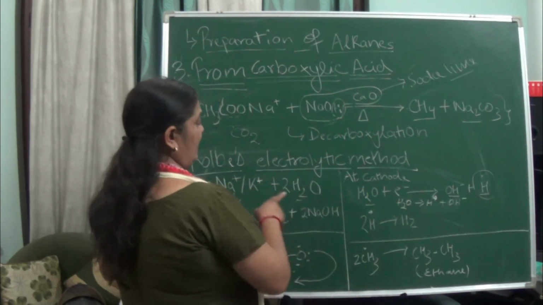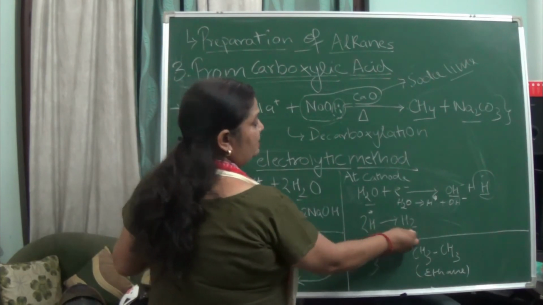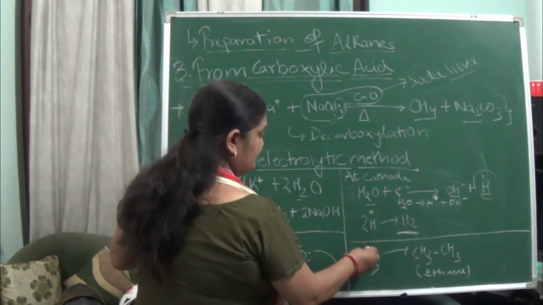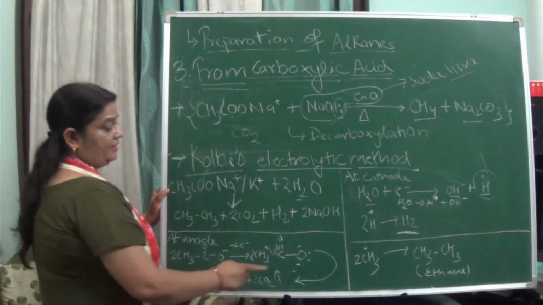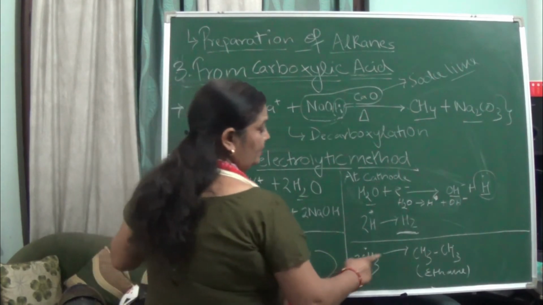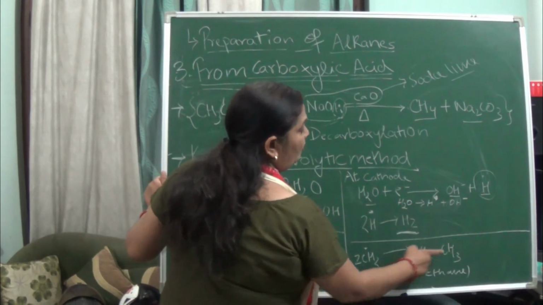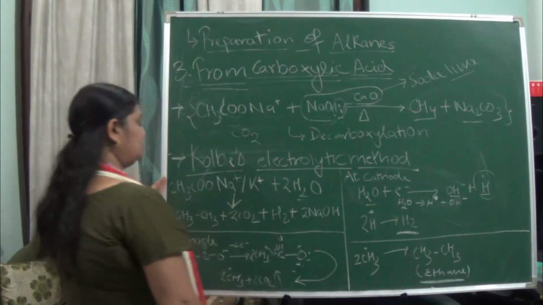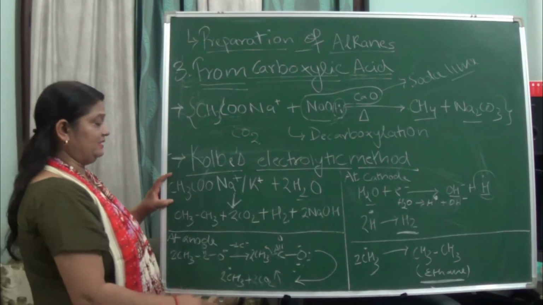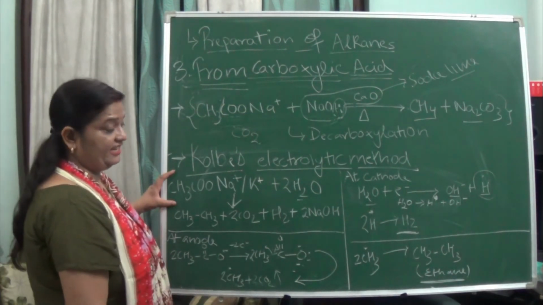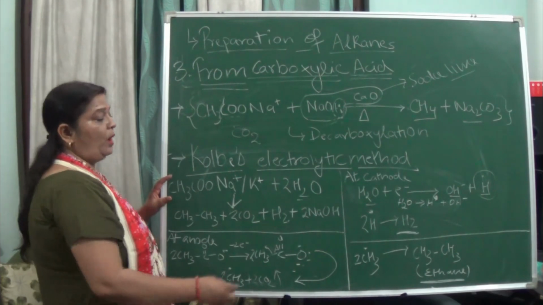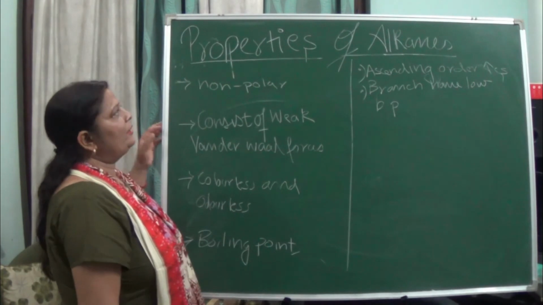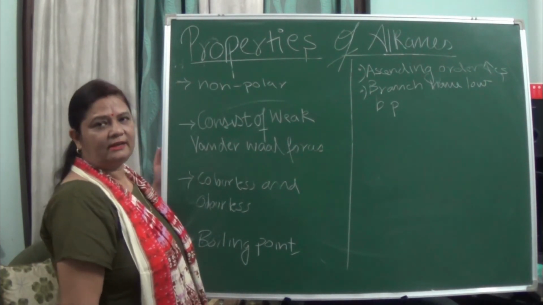Okay, and now we had taken two molecules, so two hydrogens combine together to form H2. And this CH3 which we have got is 2 in number, so it will form a bond to form ethane. And this is an alkane. So you can see by this, in this also the salt of carboxylic acid is used to get ethane.